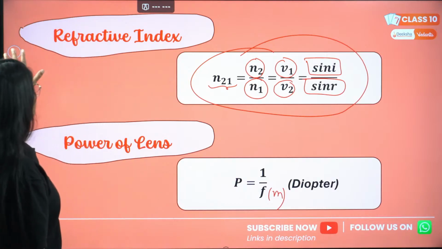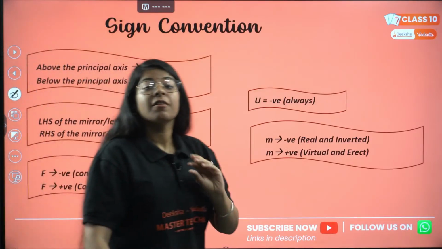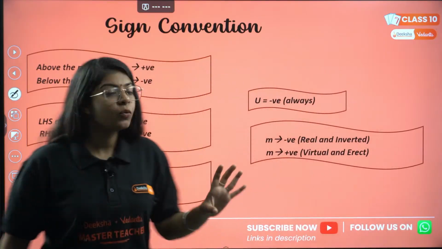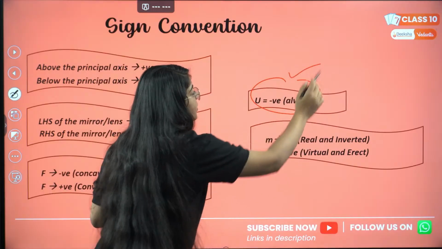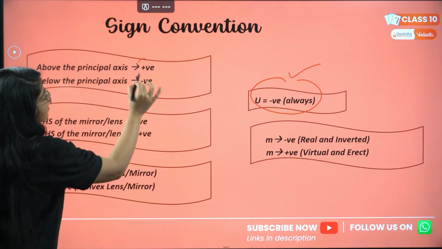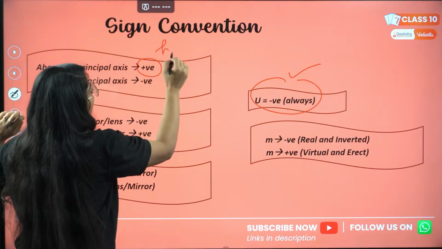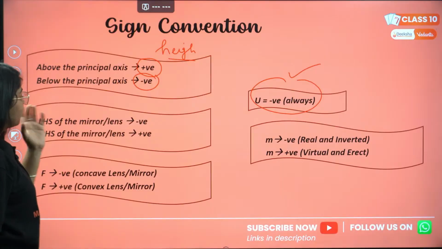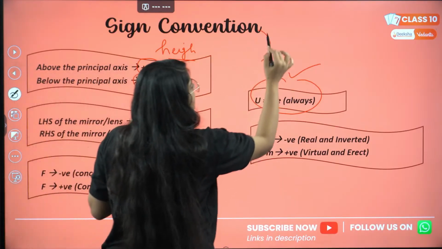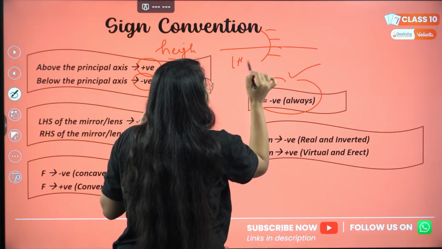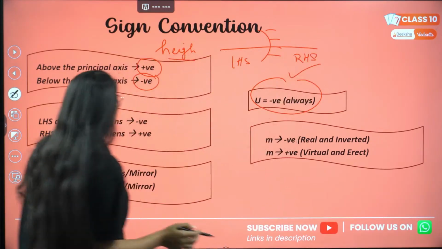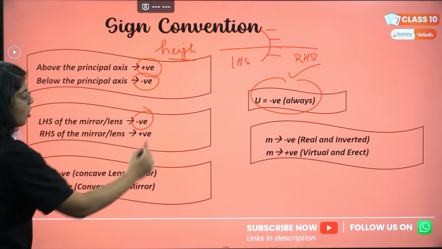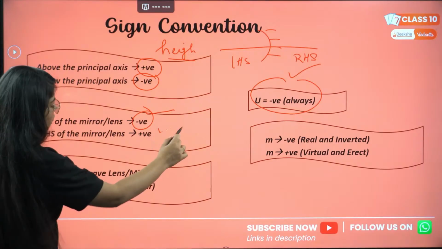Then one more thing is sign convention, very, very important for your numericals. As Arjun said, u is always negative. Above the principal axis we have positive, this is for the height of the object. Below the principal axis, it is always negative. Distances from the mirror on the left hand side are always negative, and on the right hand side always positive.